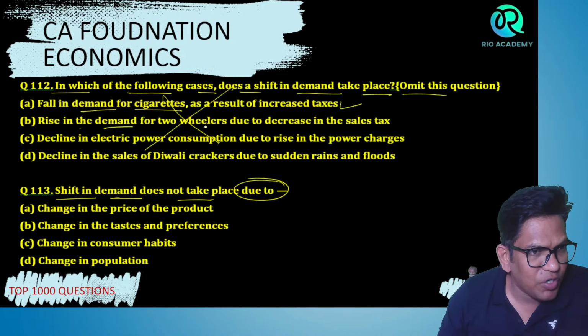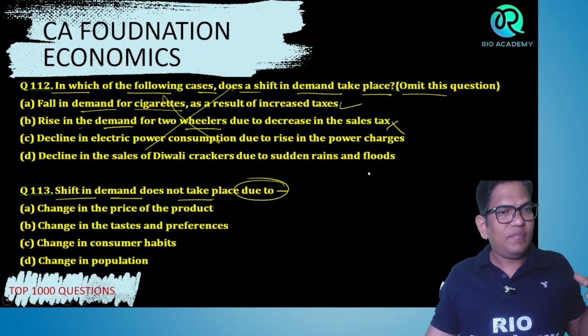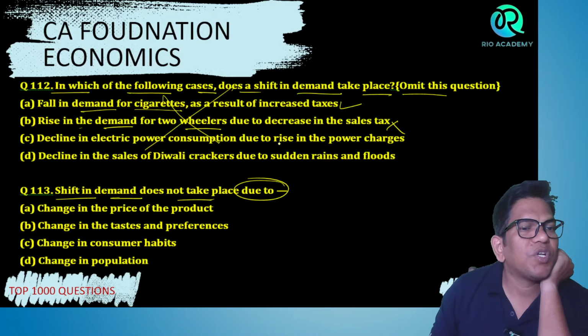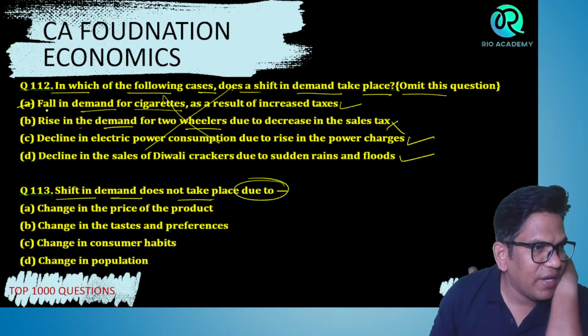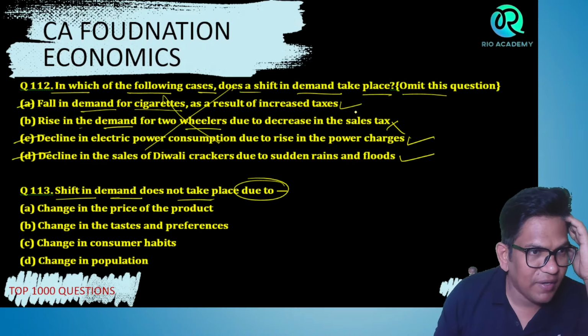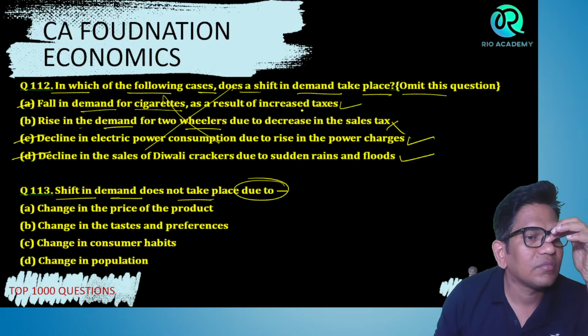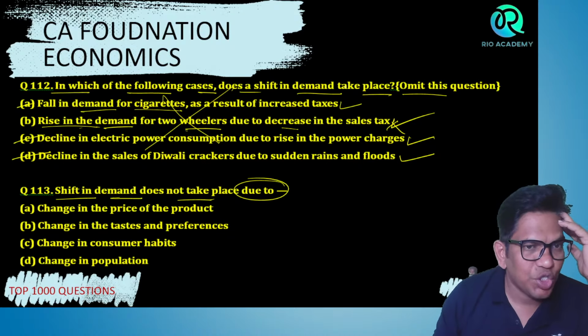Rise in the demand for two-wheelers due to decrease in the sales tax, no, not the one. Decline in the electricity consumption due to rise in the power charges, yes. Decline in the sale of Diwali crackers due to sudden rain and floods, yes. So A, C, and D, in all these three cases there is a shift in the demand.